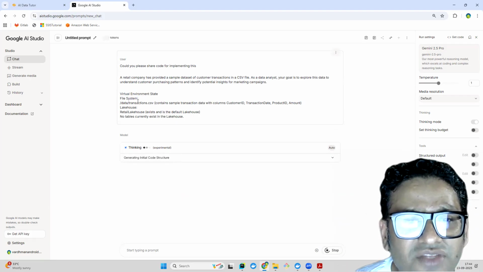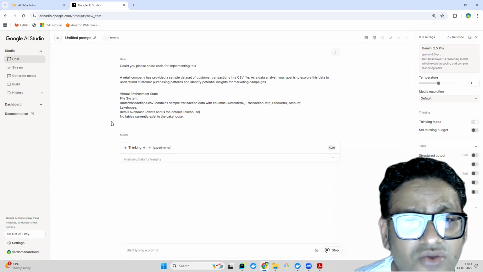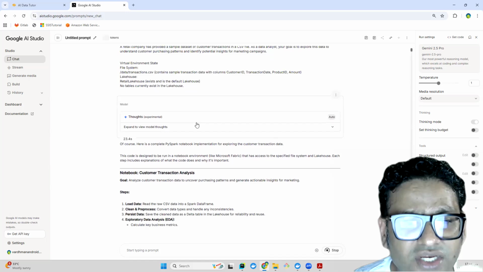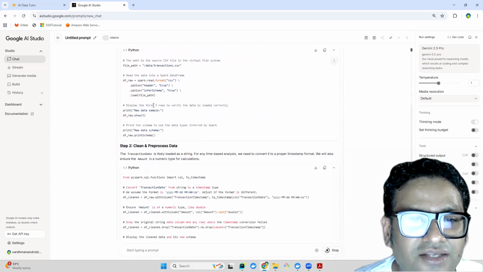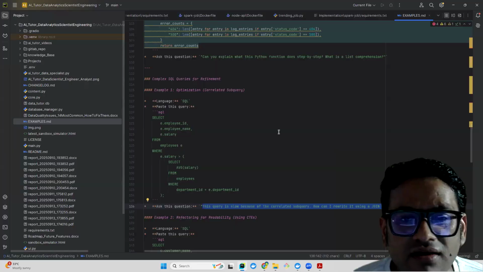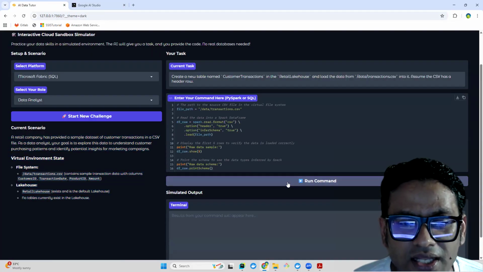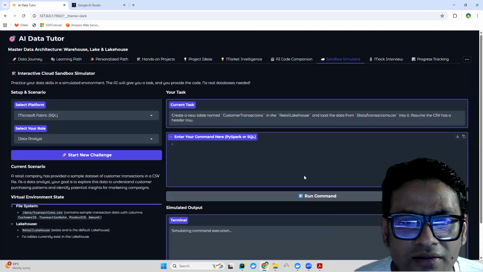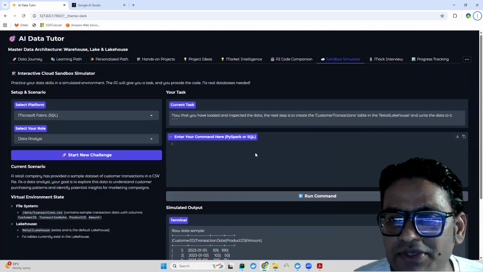In the file system, we have this transaction CSV; the retail lakehouse exists and is the default lakehouse. No tables currently exist in the lakehouse. So now this is what it is saying, this is how you can do it. We can simply say something like that. Just put this code over here, come back to the application, and then you can run the command. Okay, the next step is to create this.